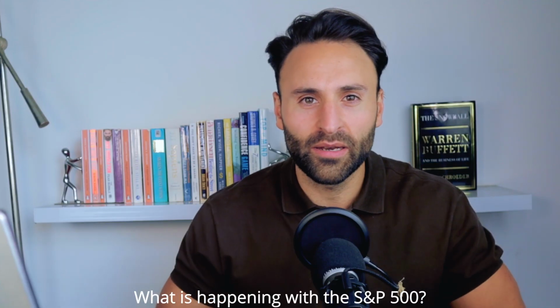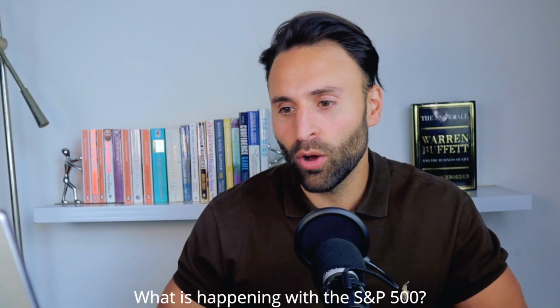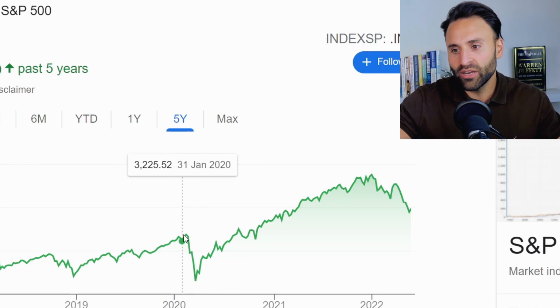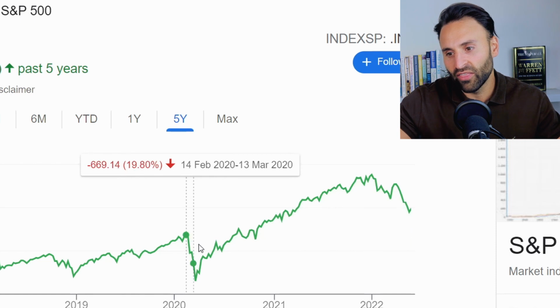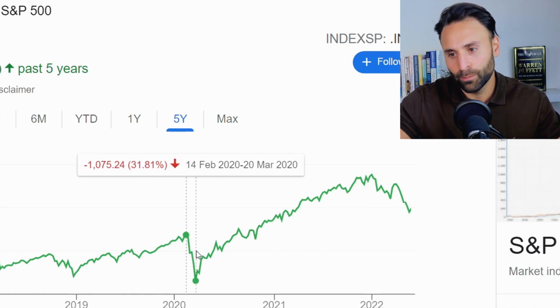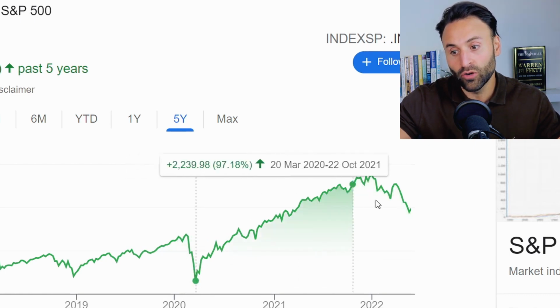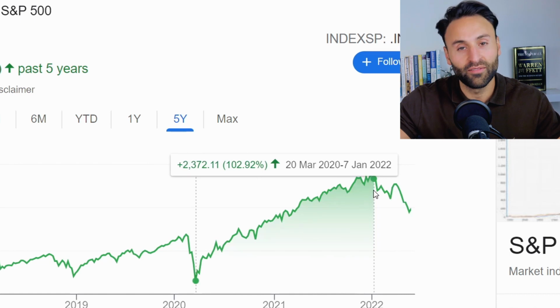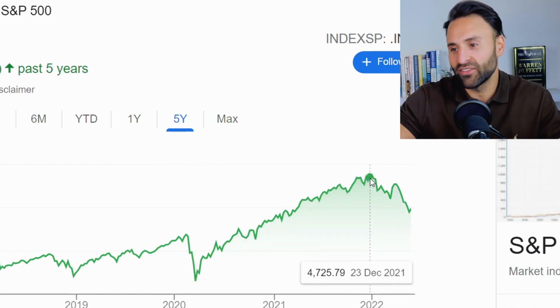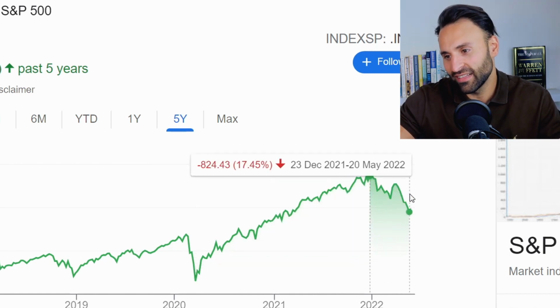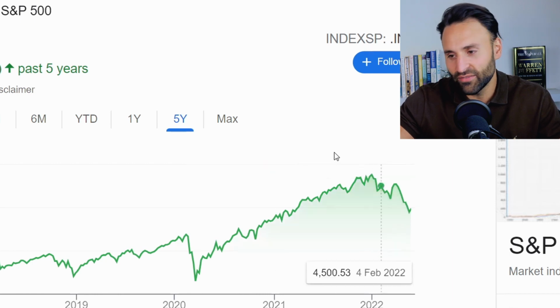Okay, so what's happening with the S&P 500 right now? Well, we can see in January 2020, it was around 3,225. Then there was a big crash, which was the last bear market, a 30% crash in 2020. And then since then, it has actually more than doubled in price and value. However, since December 2021, it has started to slide down, now down around 17%.